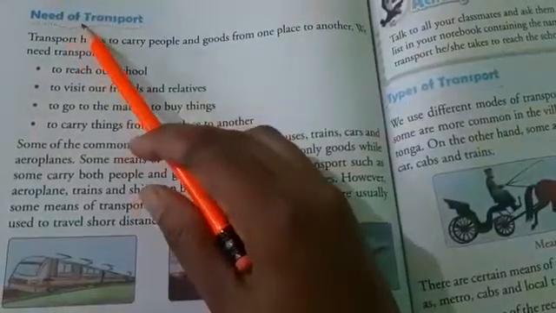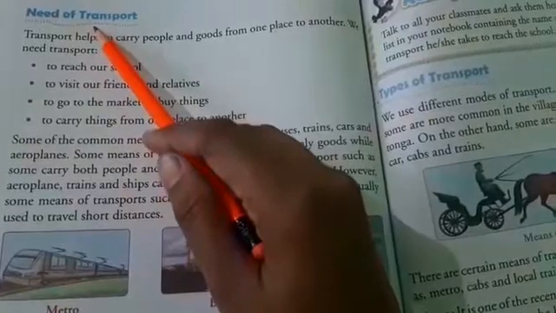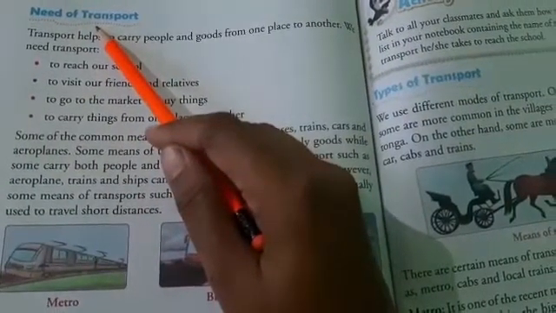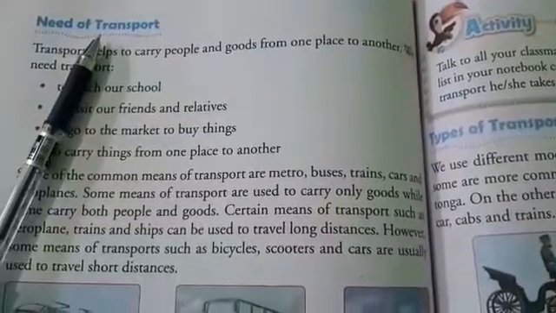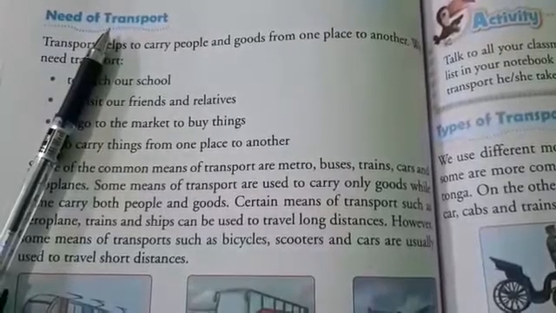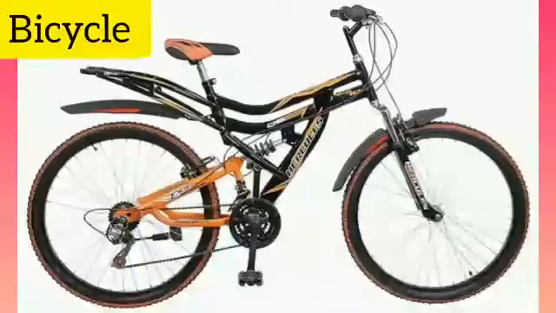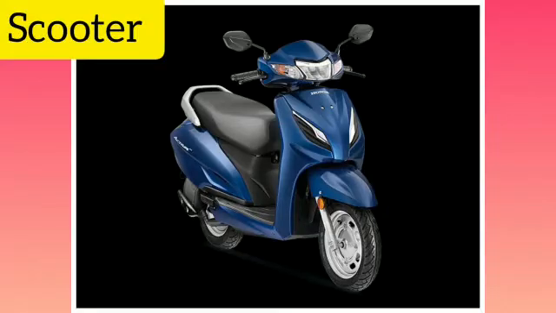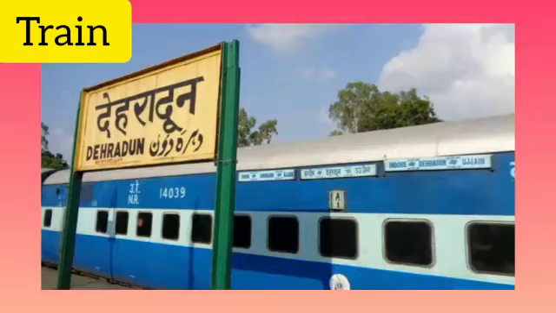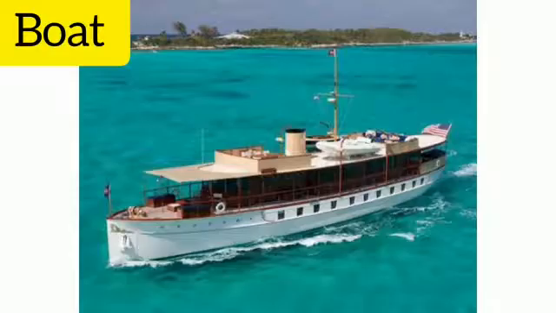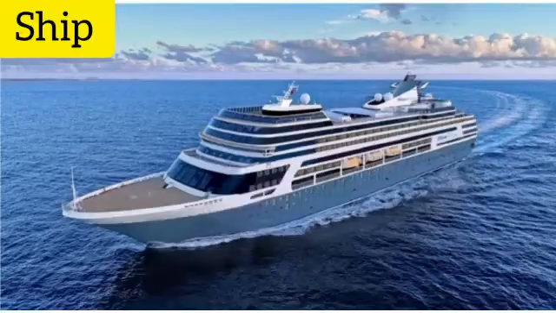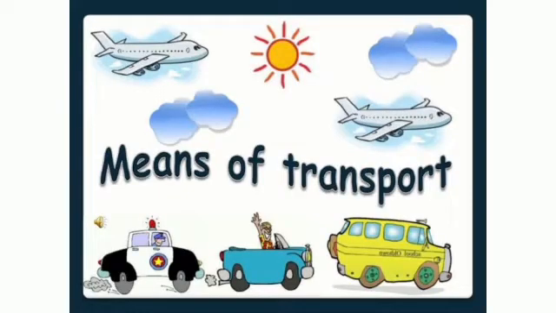Children, first is need of transport. Transport. What is a transport? Transport is a system of carrying people or goods from one place to another. We cannot go everywhere on foot, so we take some convenience to go from one place to another. Some people use bicycle, scooter, car, bus or train to travel. Some people use an aeroplane or helicopter. Some people travel by a boat or ship. So children, all these are called means of transport. They are also used to carry goods from one place to another.